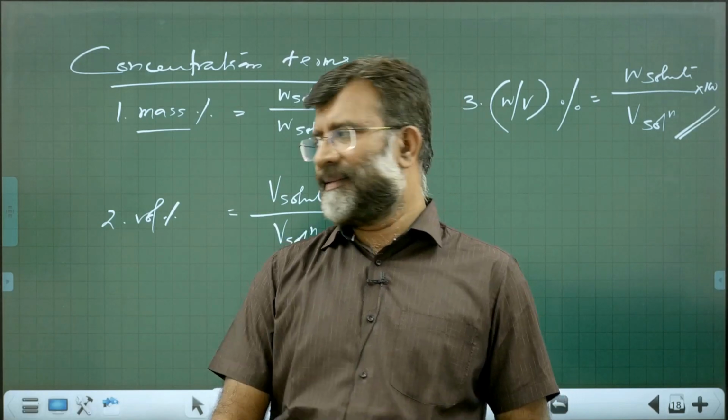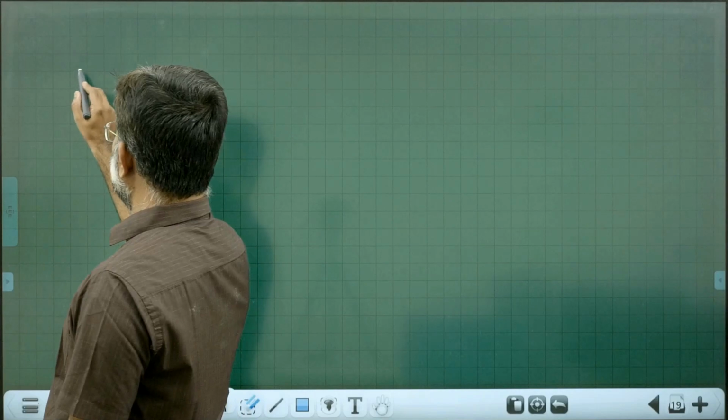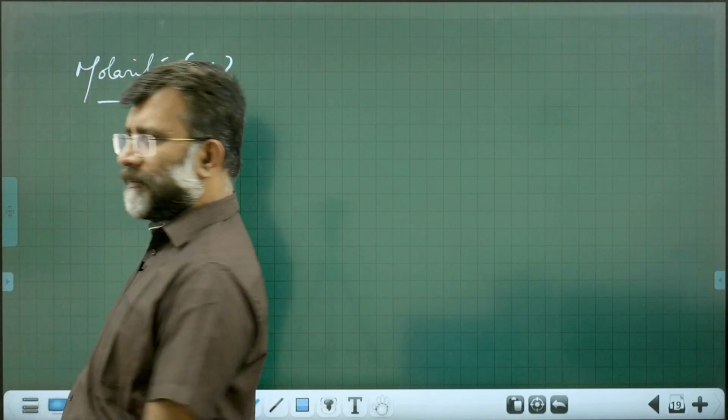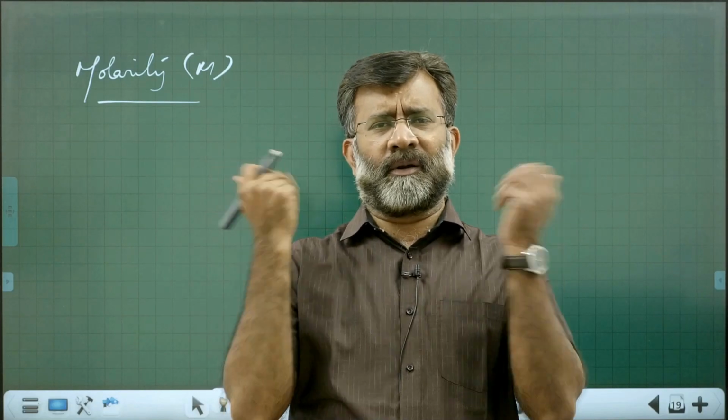Then, not over yet. Very important one: molarity, capital M. It is a very popular concentration term.